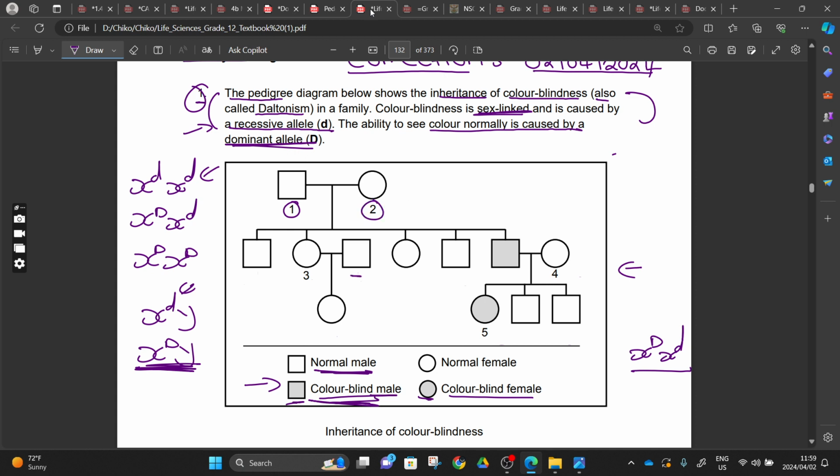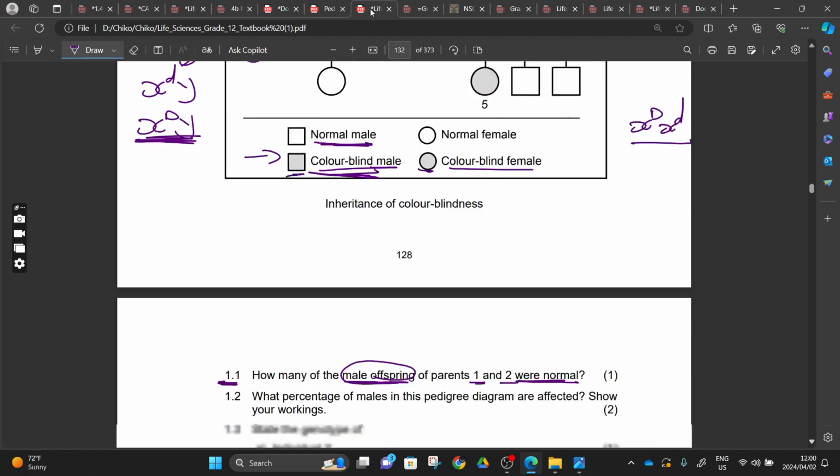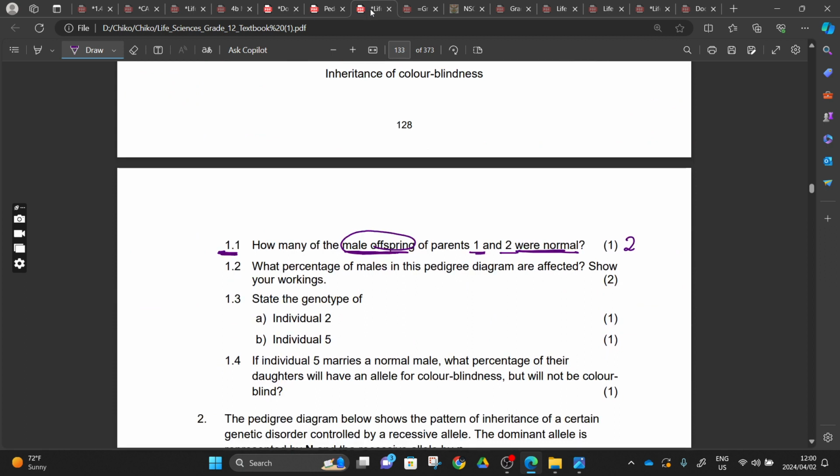Here's the trick. They tricked you here. If you look at this person here, you could be mistaken by this. But this person is not the offspring of 1 and 2. He married offspring number 3 here, right? Because of this line here. The person here married offspring number 3, and the offspring of 1 and 2 are this one and this one and this one and this one. And the question was, how many of these offspring have the ability to see normal color? We have 1 and 2, right? So here the answer will be 2.